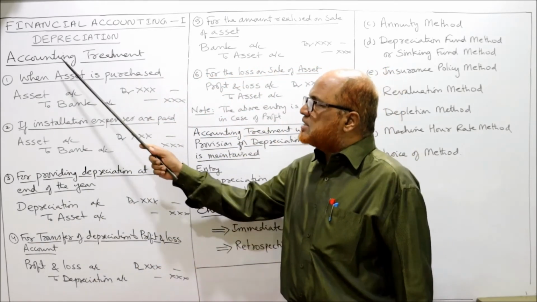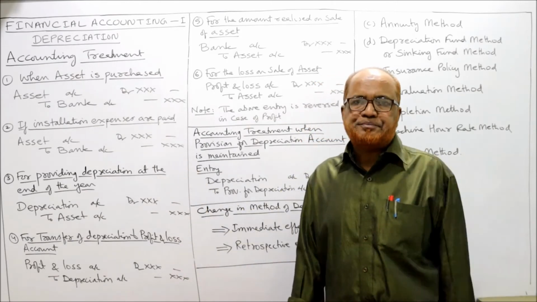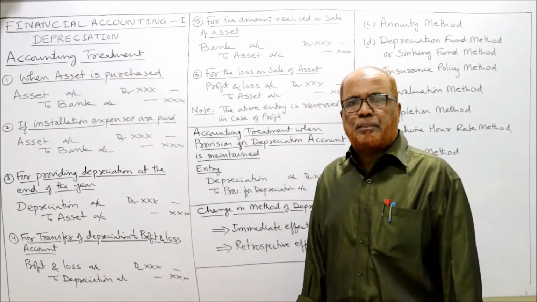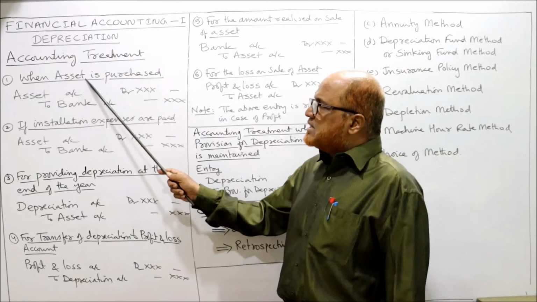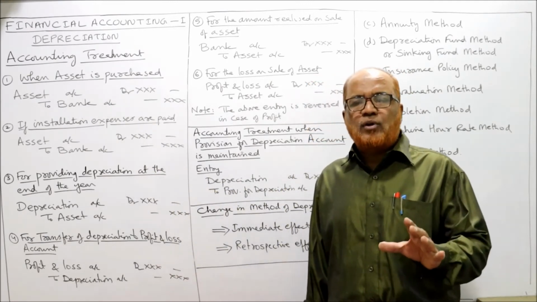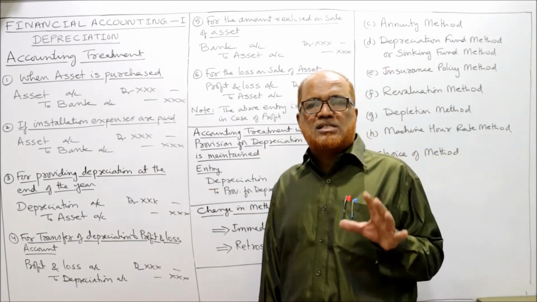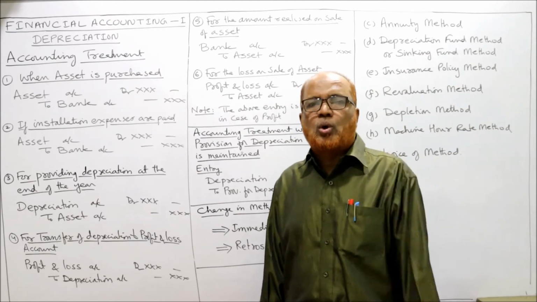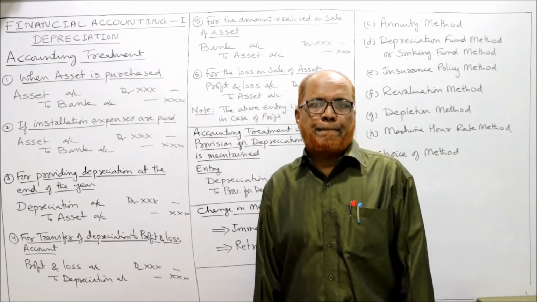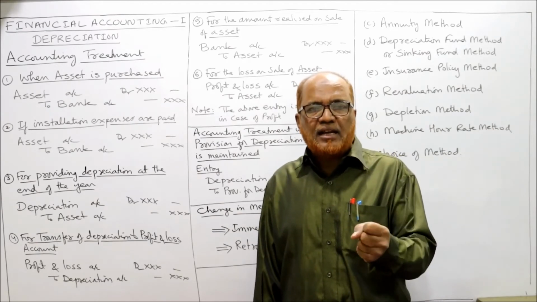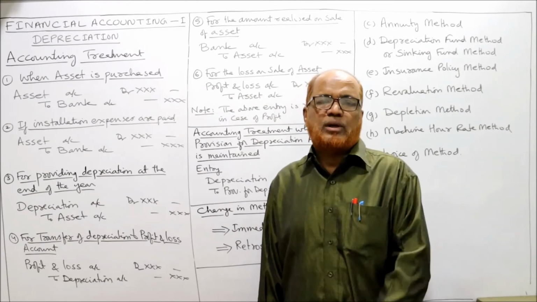Now the next topic is accounting treatment. What are the journal entries to be passed? Remember, if you are perfect on journal entries, definitely while doing the problems you won't find any difficulty. Entries are the ABC of accounting.